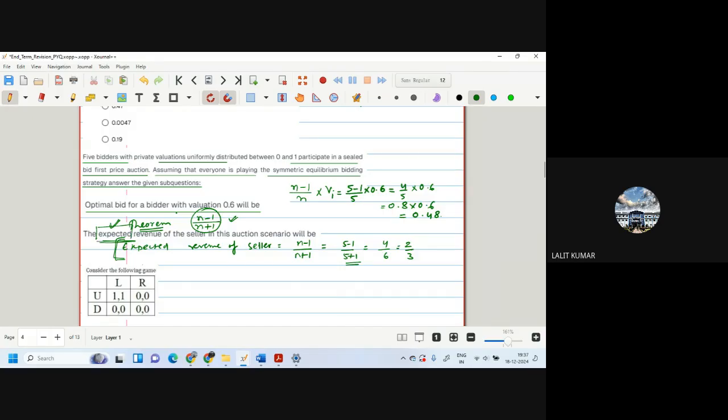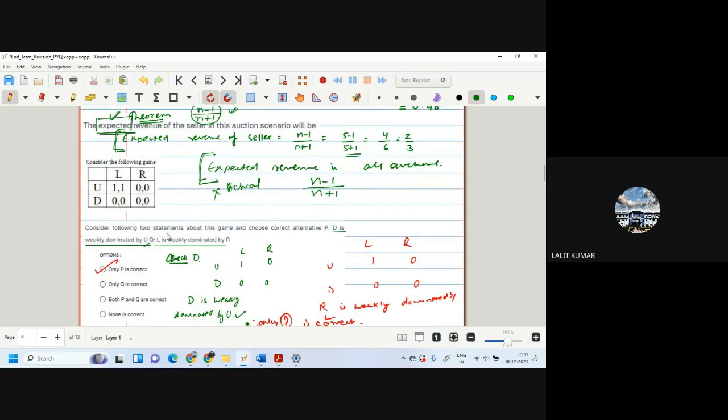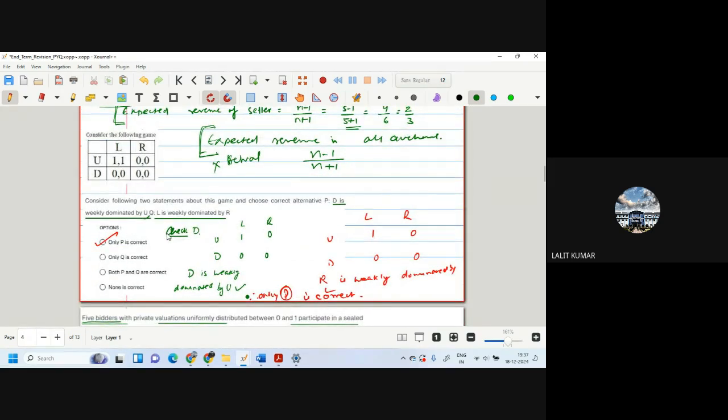Yes, expected revenue in all auctions. Remember this: if a question comes about the expected revenue, it will be n minus 1 divided by n plus 1. And this is the expected, not the actual. There was a question in the GA also about this. Now, this is a question from week 1 to 6, about domination.